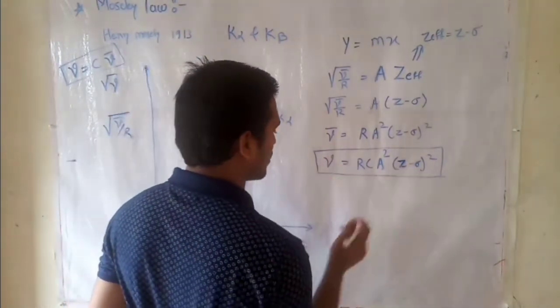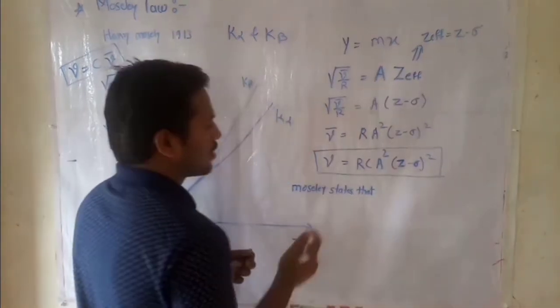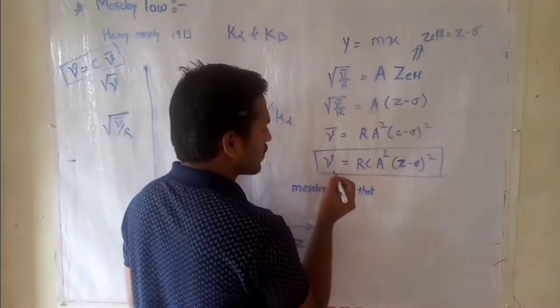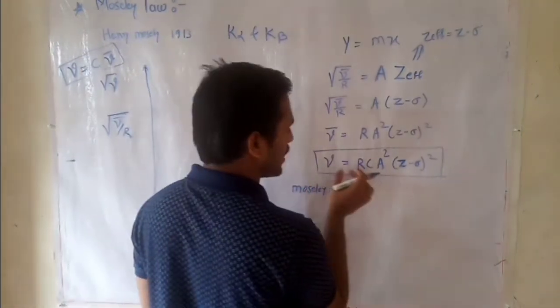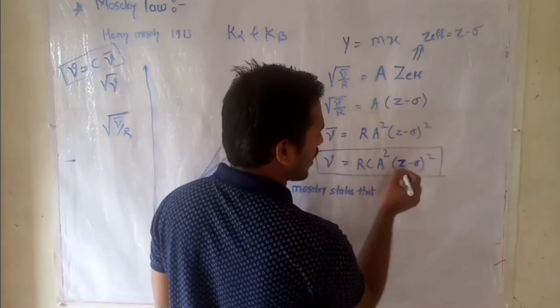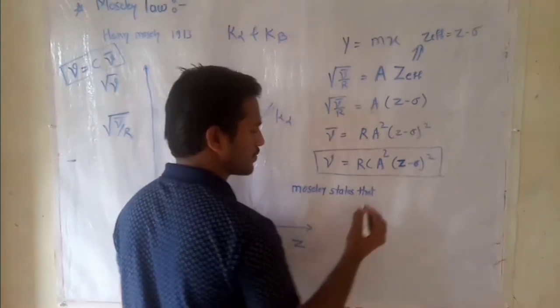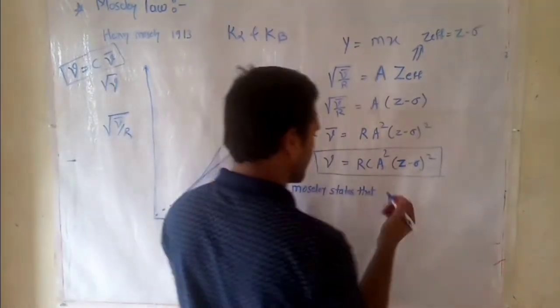From this equation, Moseley stated that the frequency of each K radiation, K lines, is approximately proportional to the square of the atomic number Z of the emitting elements.